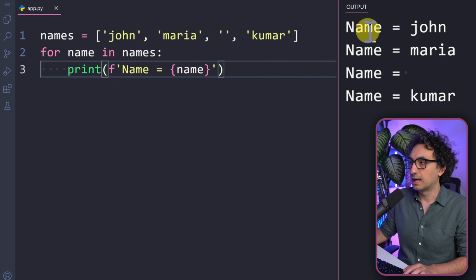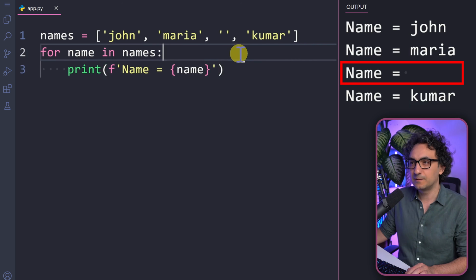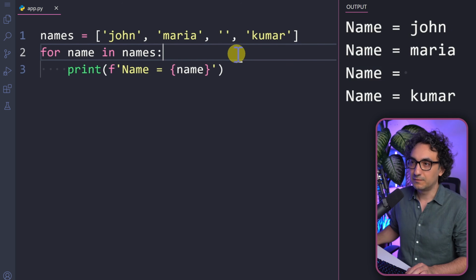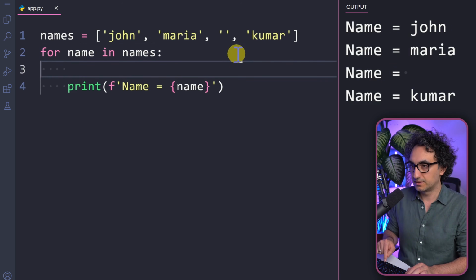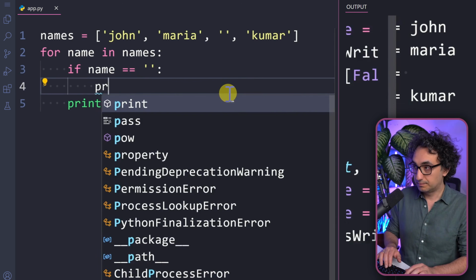Now as you can see, we have all the 4 values and the empty one even. Now let's say that if there is something empty in my data, I don't want to continue. I want to break the loop and stop the program. So in order to do that, we have to make a check. First we're gonna say if name is equal to empty. With that, we are checking whether it doesn't have any value. Colon, and now we hit enter and print a message.